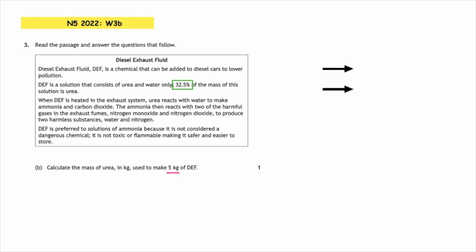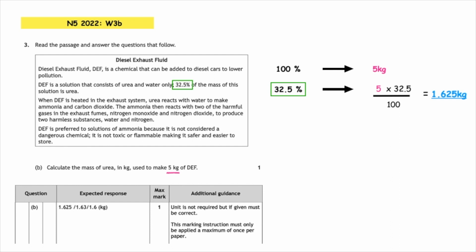So this is where we're going to be working with percentages and mass. So 100% is equal to 5 kilograms. We know that we need to scale for 32.5, same unit, same side, and then we cross multiply. 5 times 32.5 divided by 100 would give us 1.625 kilograms.